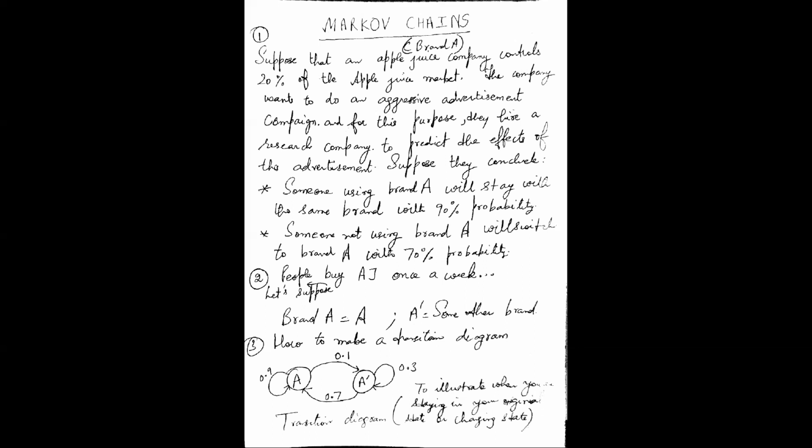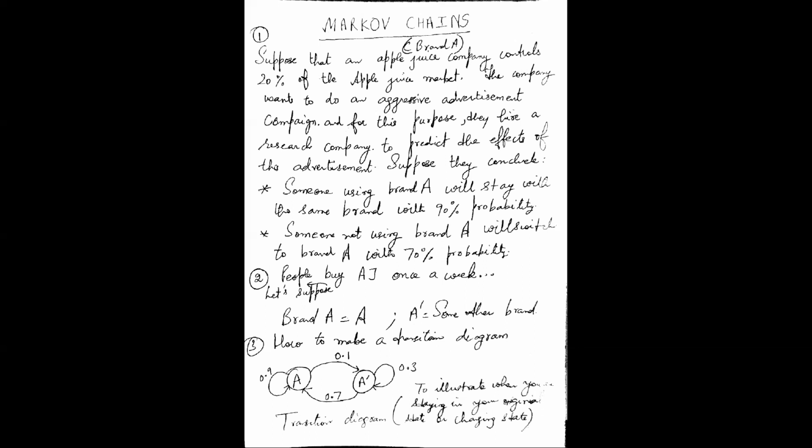So there are two states: one for those using brand A, the other for those not using brand A, right? After the campaign, after 1 week, let's say, what are the probabilities that the research company has come up with? So 90% of the people who are already using brand A will use brand A. If earlier brand A was used, the next state is brand A only. The people who are using brand A will continue using brand A, and that probability is 0.9.